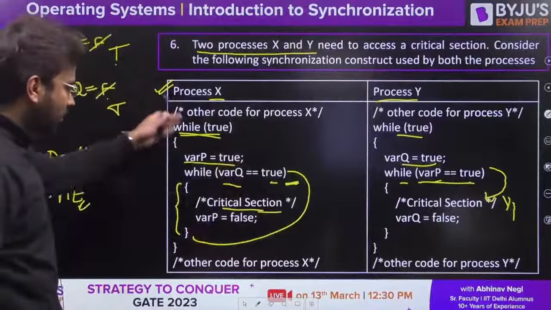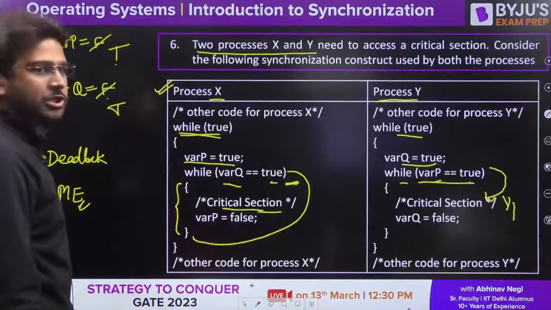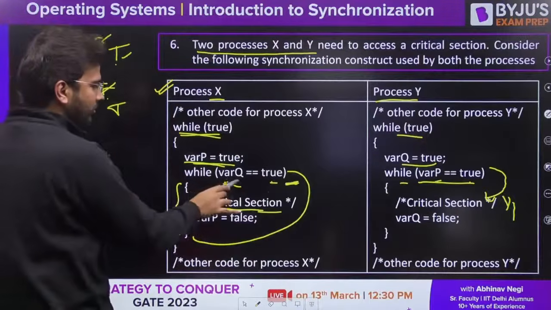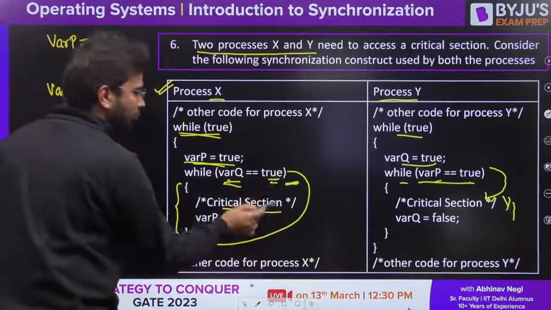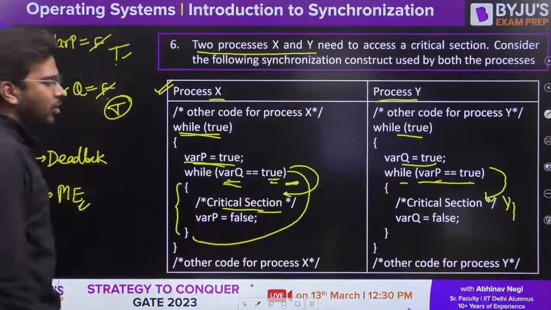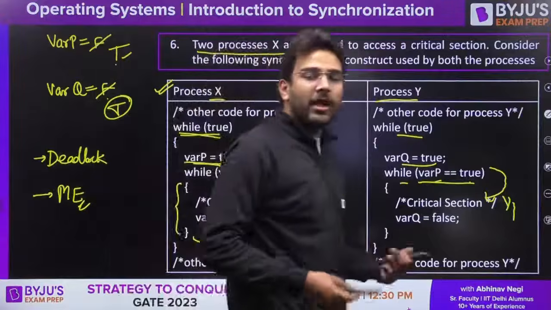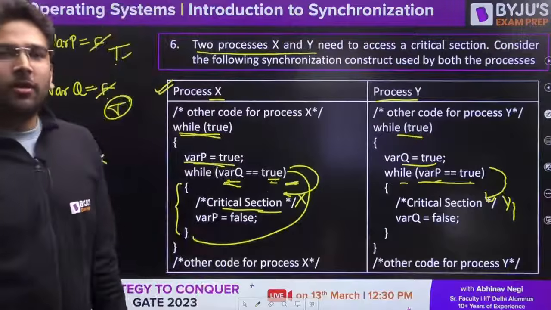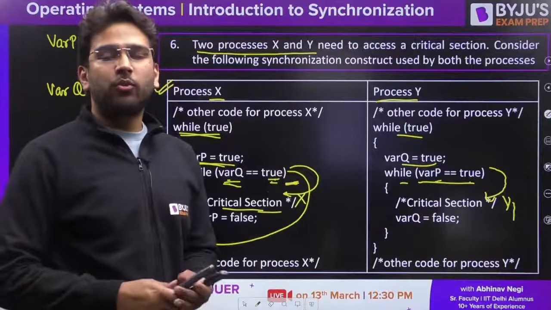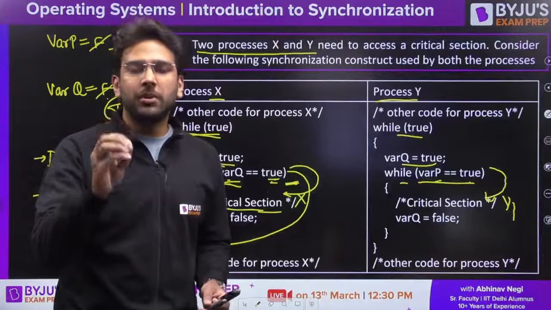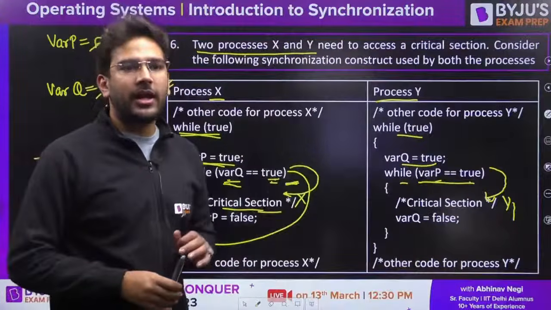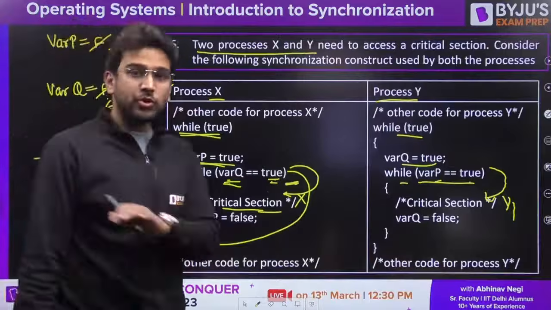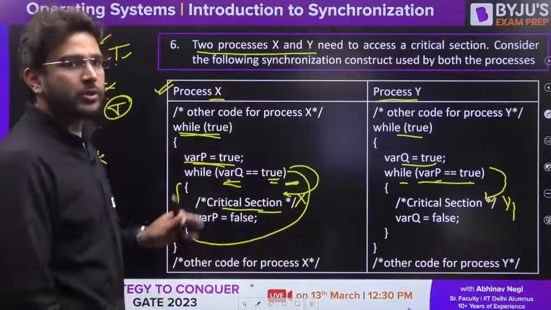Now again we are checking whether process X is able to enter the critical section or not. Now carefully see this. While true, var P is equal to true. Okay, already true here. Var Q is equal to true, true is equal to true. Yes. Now process X is also present in the critical section. That means at the same time both processes are present in the critical section. So what we can say, mutual exclusion is not satisfied, because in mutual exclusion no more than one process should be able to access the critical section simultaneously. Mutual exclusion is not satisfied in this case. There is no mutual exclusion.